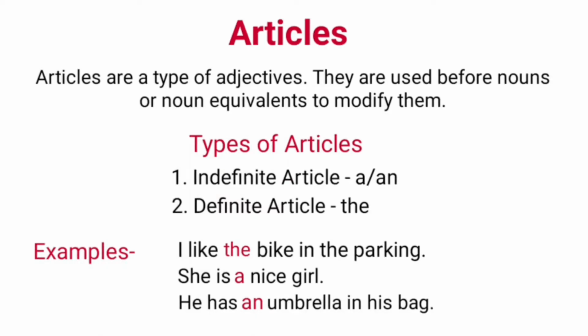Articles are a type of adjectives. They are used before nouns or noun equivalents to modify them. Types of articles are indefinite article, a or an, and definite article, the. Examples are: I like the bike in the parking. She is a nice girl. He has an umbrella in his bag. Now, let's study these types one by one in detail.